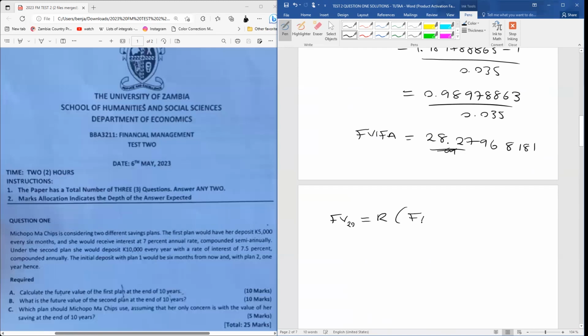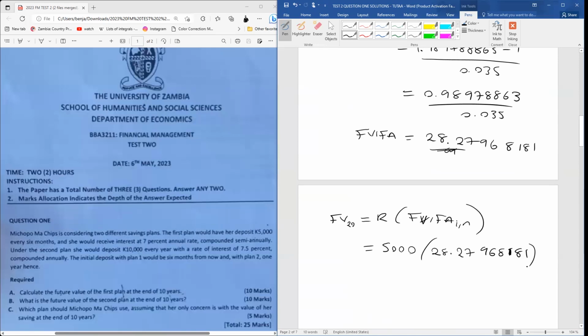So future value 20 periods is equal to R, future value interest factor of an annuity, i, n. Then we're going to have R there, which is denoted by what? 5,000 kwacha, multiplied by our 28.27968181.